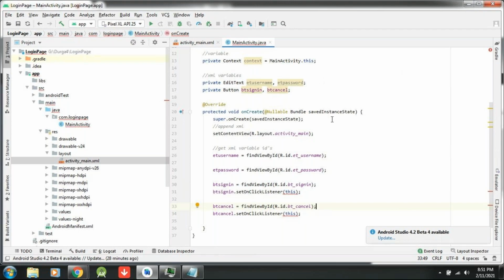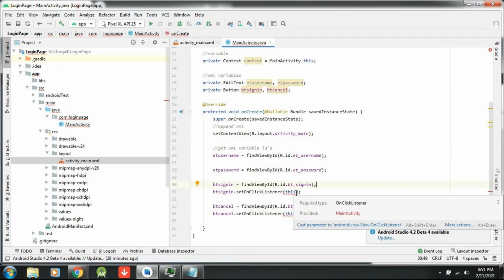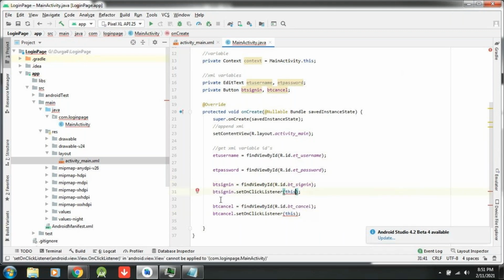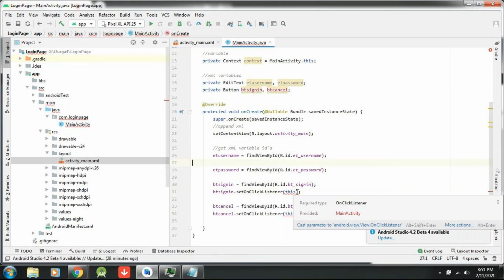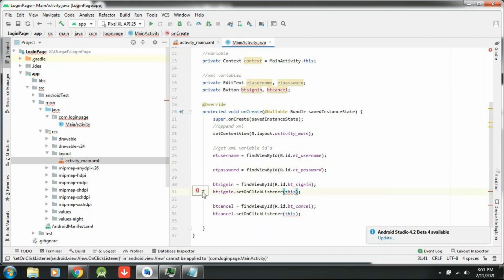Or else try to write implements directly, or instead of that, at the end of this, just click. You are getting the red bulb. Once again, at the end of this you are writing this, right? Click here, and automatically the red bulb will come with a drop down. Just place the cursor over the red bulb and you will get the drop down. When you click the drop down, you will get two options: cast parameter to OnClickListener, or make MainActivity implement OnClickListener.